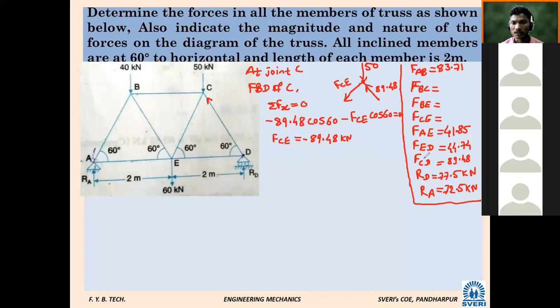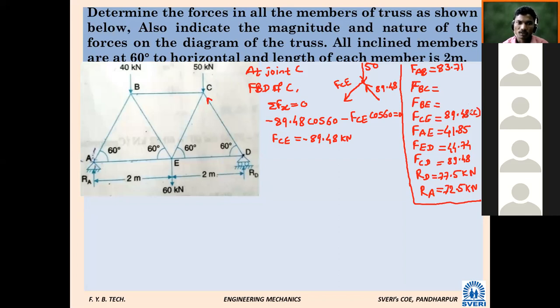So where FCE, how much did we get? Minus 89.48. Now instead of the sign in bracket, we will write compressive like this.